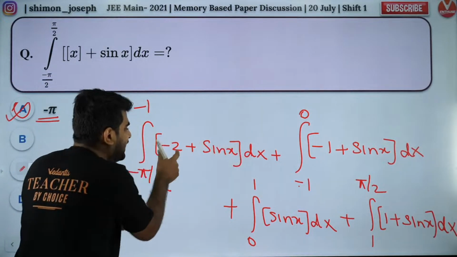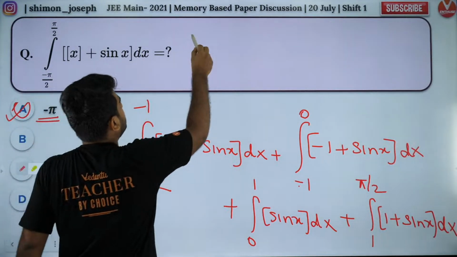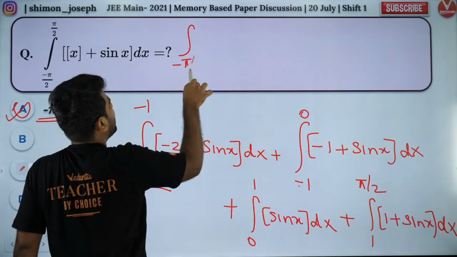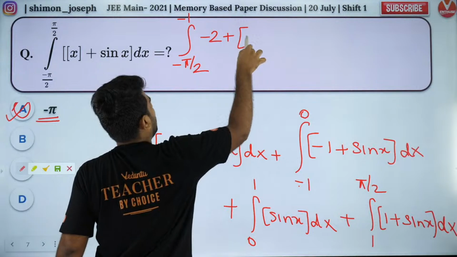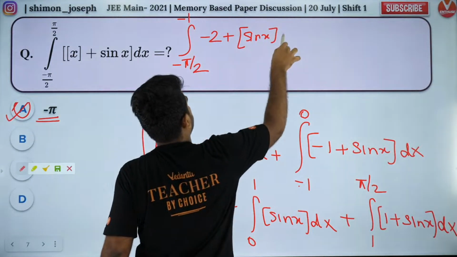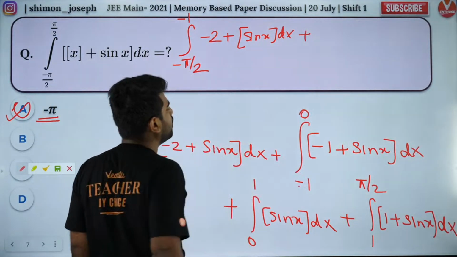What do we have here? -2. Whenever you have an integer inside the GIF, you can take it outside. So I can write it as integral minus pi by 2 to -1. I can take -2 outside, plus you'll have GIF of sine x dx. So it is a tough question, guys. You have to pay attention.